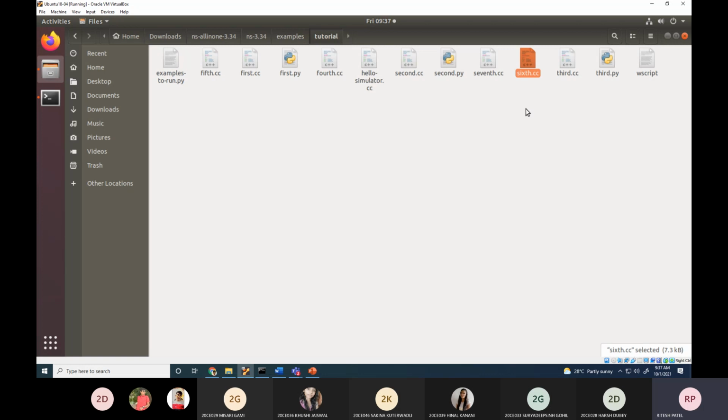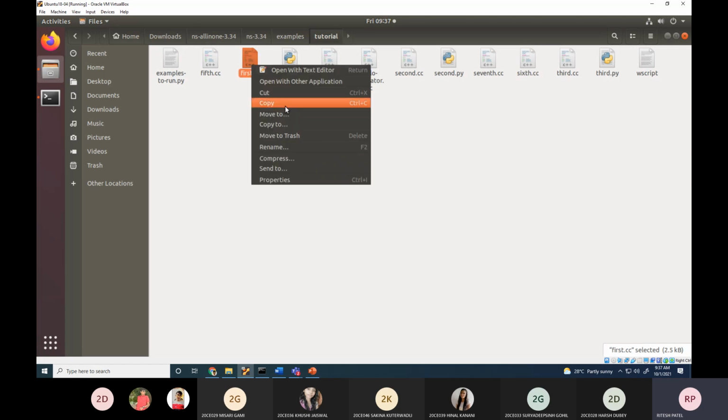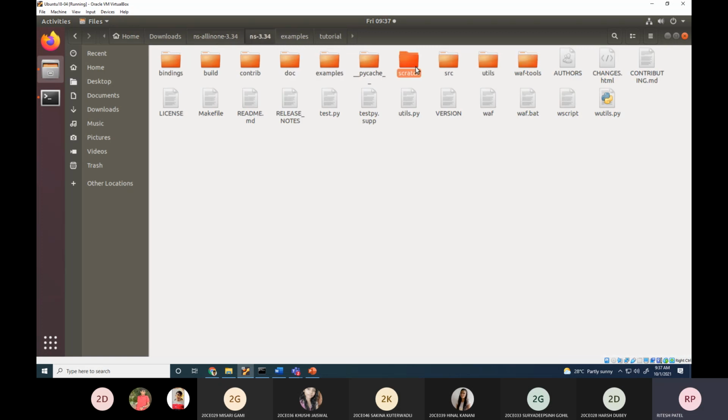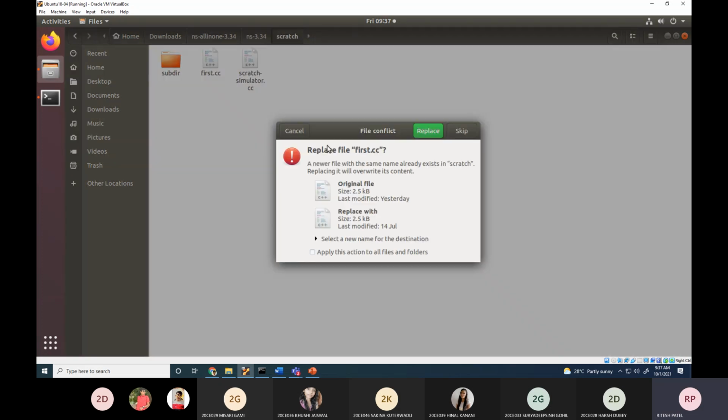So there are 6 files which we will play around with. In 6th semester we will play around with those, but currently in 3rd semester we will play around with only first.cc. So just copy and paste it into the Scratch folder.